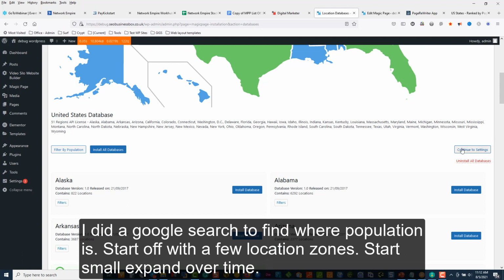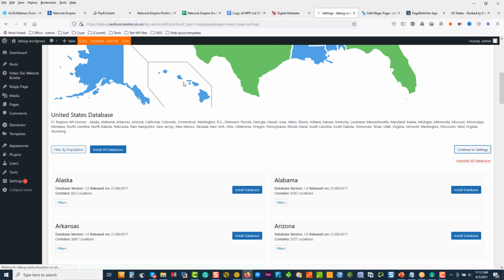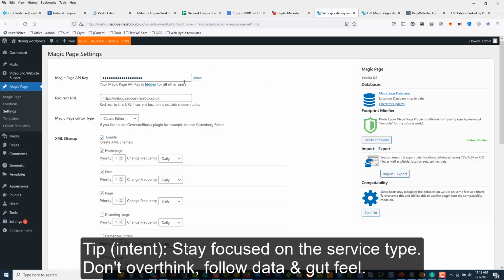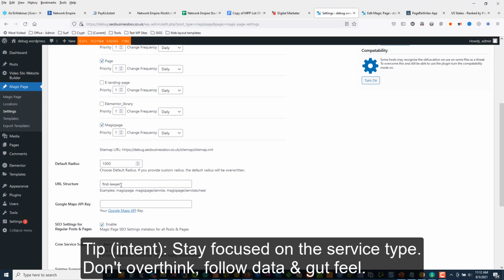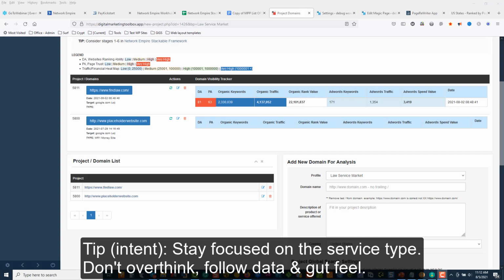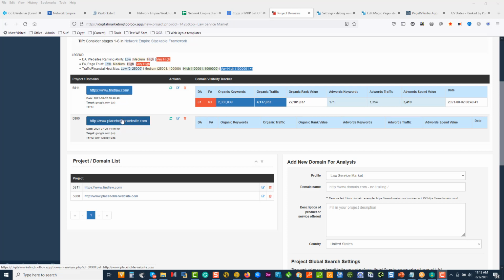All right, so in our settings, we started off with help, then we went to find lawyer, and we started with attorney. So I'm just going to stick with find lawyer, but typically what you can do in Digital Marketer's Toolbox is you can go to your theme keywords and you can see which one's got the highest search volume. So I've come to DMT. We've drawn to one company there to see how they've worked in their business.